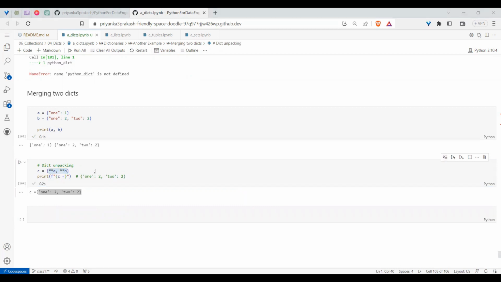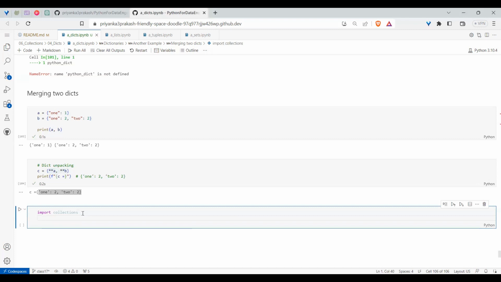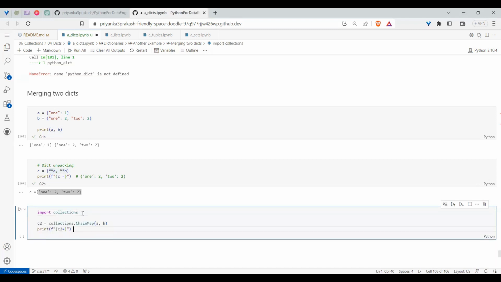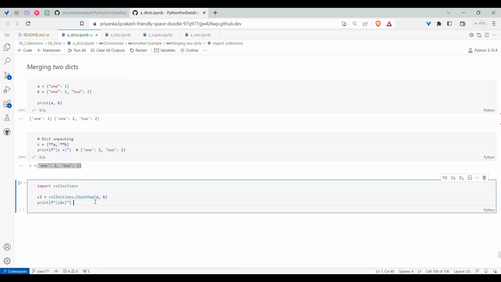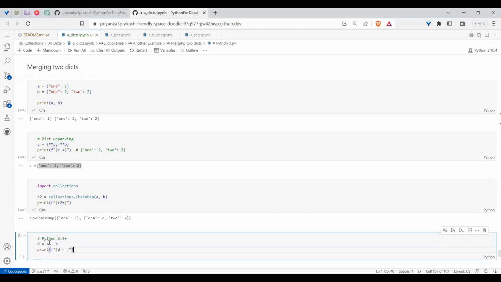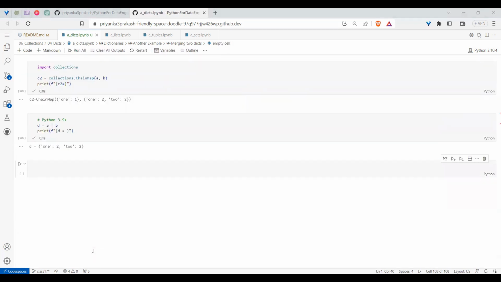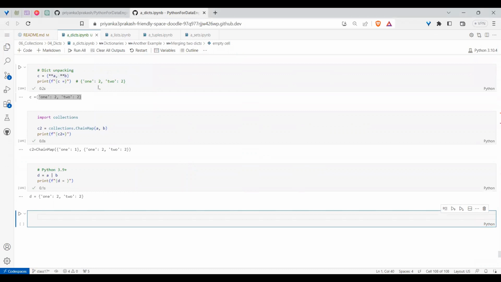Or there is one more module, called collections. With this, we can add multiple also. I hope you remember yesterday we used this collections for namedtuple. In the same way, we can also do collections.ChainMap. If you pass multiple dictionaries, it can also do that. And also in Python 3.9, they created a new operator for this. So with that also we can do it. And similarly, you already know the update operation, but update is changing the original object. But these three options will not change the original object. Hope you understood what I'm trying to say.